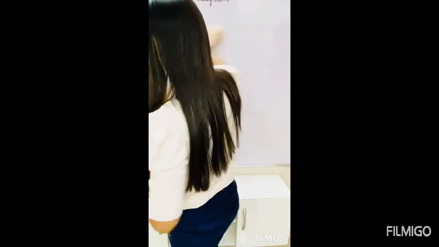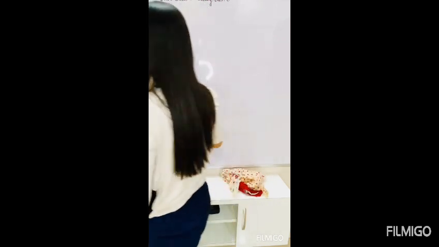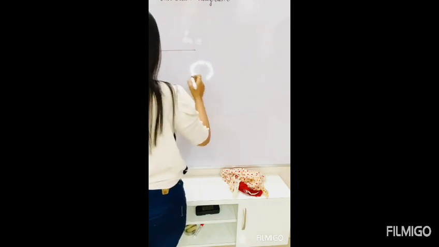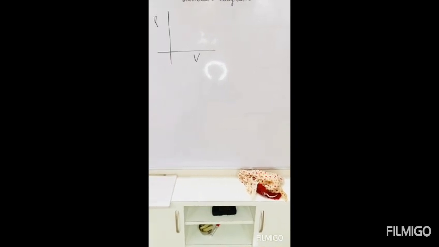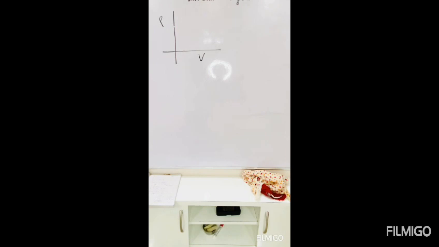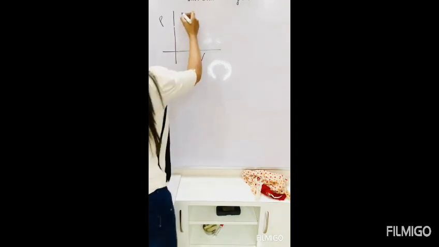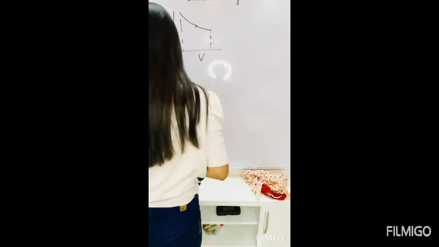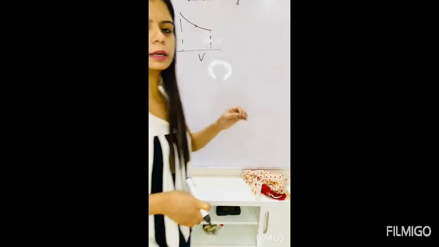So next we'll talk about the sign convention. Suppose this is a PV graph. How will we find the work done here?